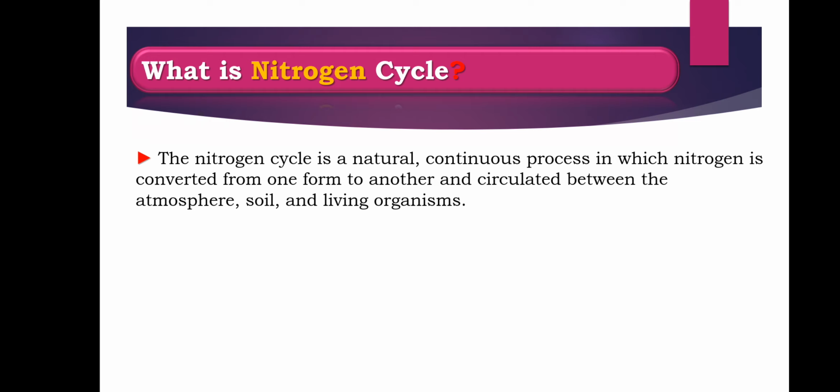This process is called nitrification. Sorry, we can say that this is part of the nitrogen cycle process. Firstly, nitrogen is converted into a useful form and circulated between the atmosphere, soil and living organisms.